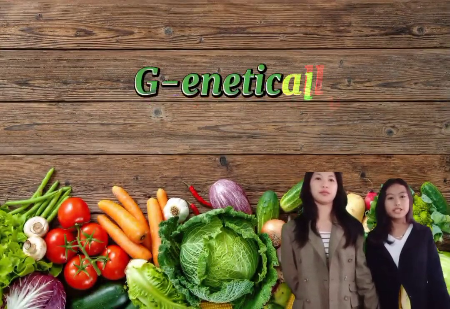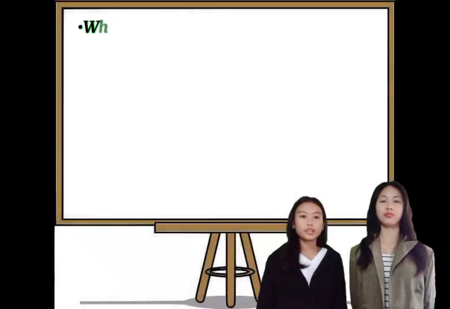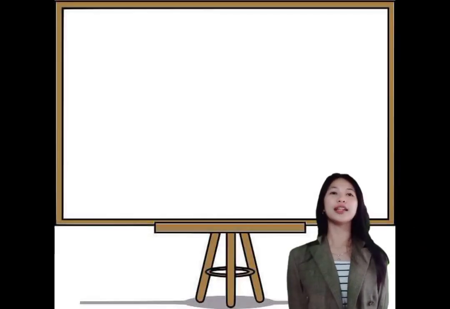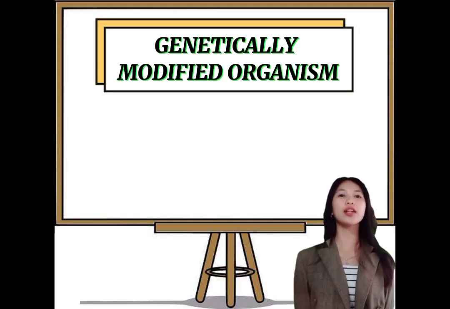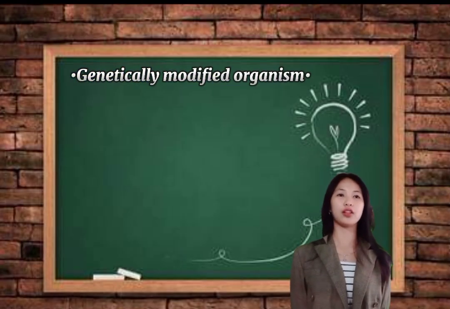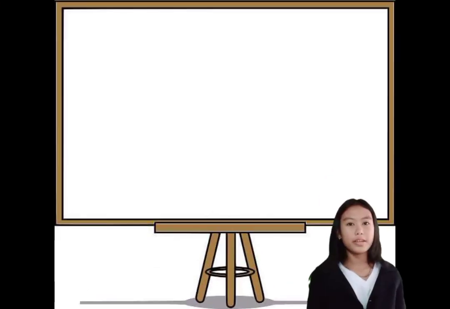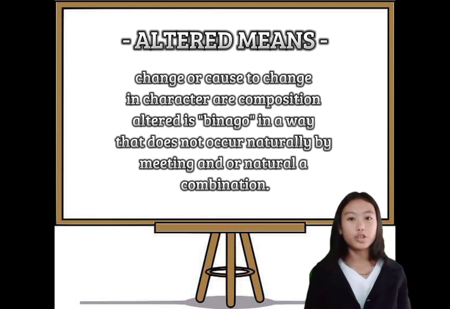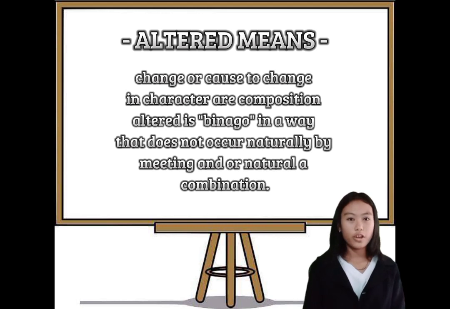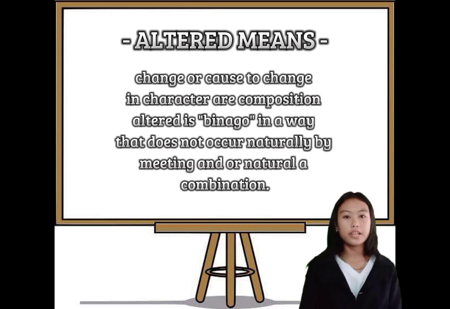We are about to discuss genetically modified organisms. But before we proceed, let us identify first what is the benefit of genetically modified organisms. So genetically modified organisms. When we say organisms, it can be plants, animals, and microorganisms. Genetically modified organisms are organisms whose genetic characteristics have been altered. Anong ibig sabihin ng altered? Altered means change or caused to change in character or composition. Altered is binago in a way that does not occur naturally by mating and or natural recombination.